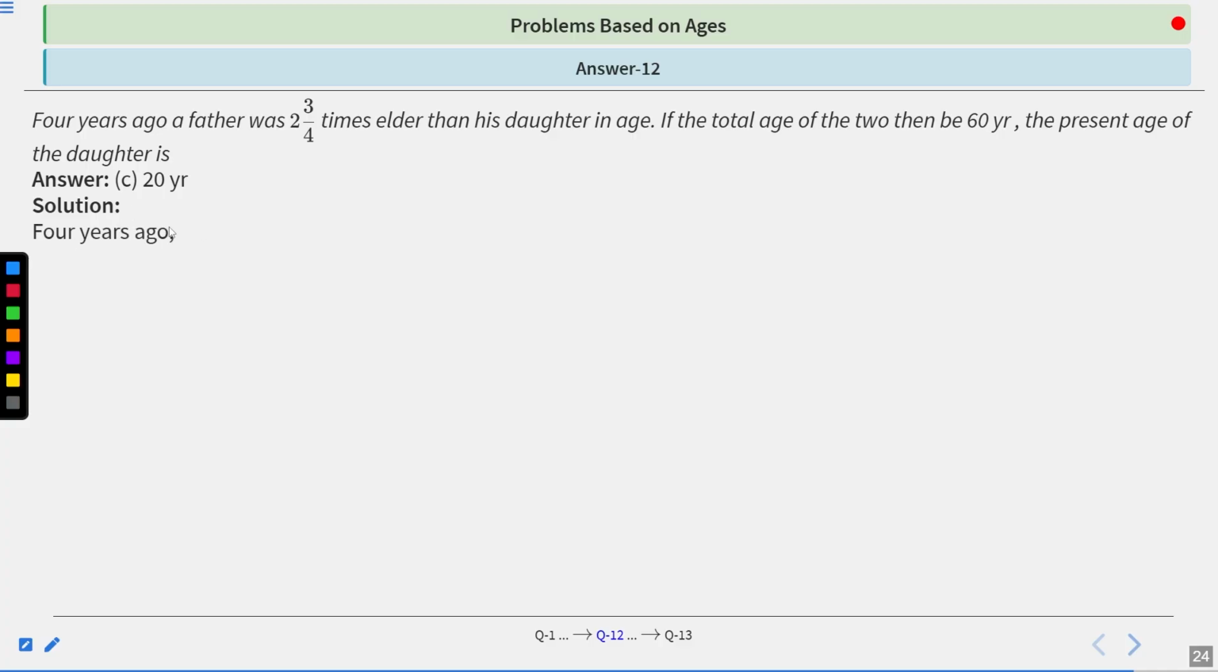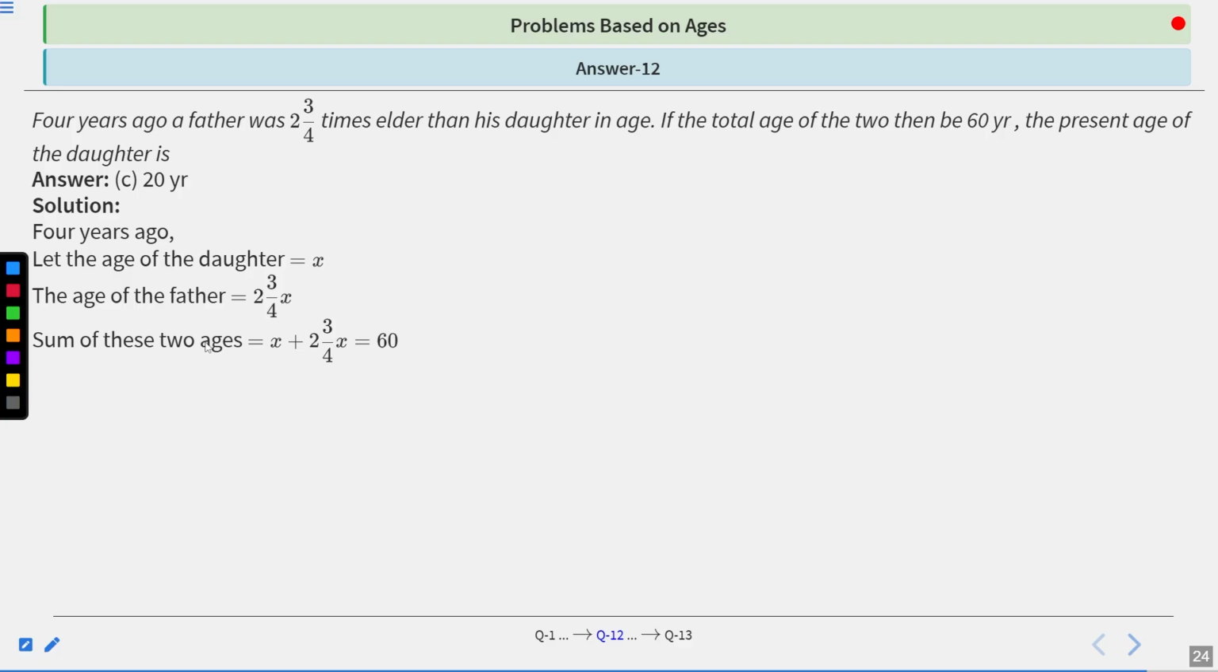4 years ago, let the age of the daughter be x years. So the age of the father will become 2 and 3 by 4 of x. So the sum of these two ages is x plus 2 and 3 by 4 of x equals 60 years according to the question. So x plus 11 upon 4x equals 60 years.